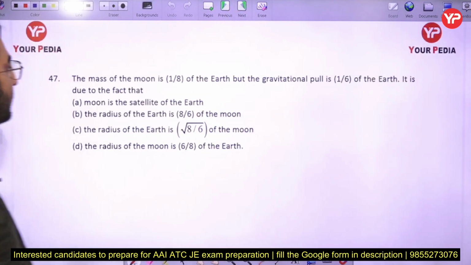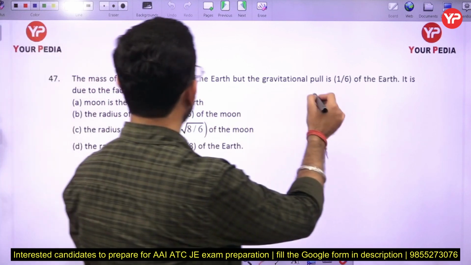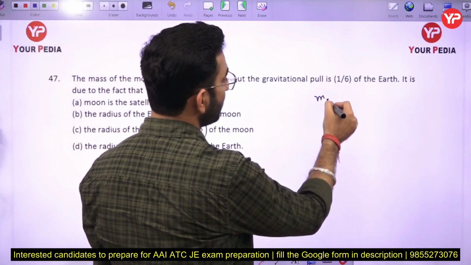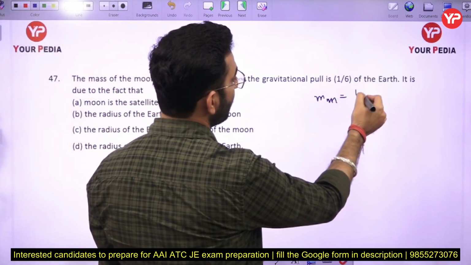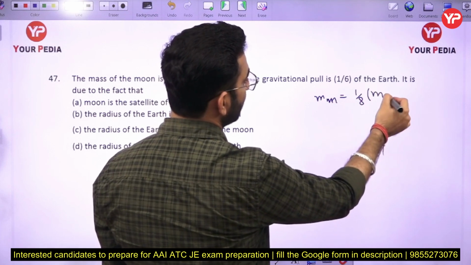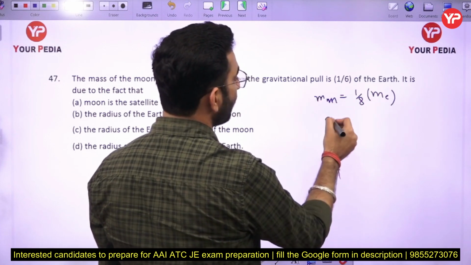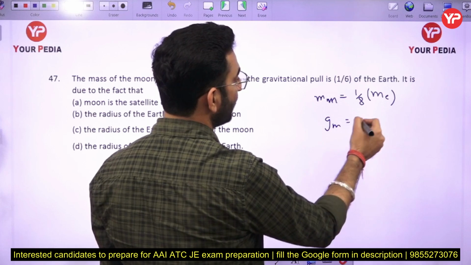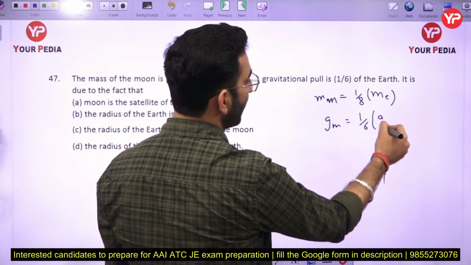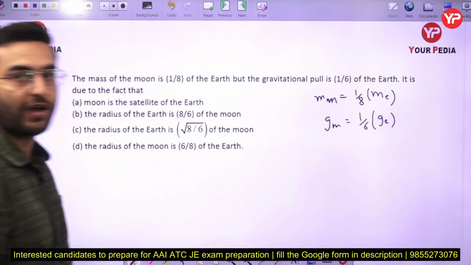Now the next part: the mass of the moon is 1/8 of the earth, but the gravitational pull is 1/6 of the earth here. It is due to the fact here, actually this question again is a very simple case. Okay, so first of all, the given data in the question is that the mass of the moon is 1/8 of the mass of the earth, and the gravitational pull of the moon is 1/6 of the gravitational pull of the earth. Why it is so, we have to calculate.